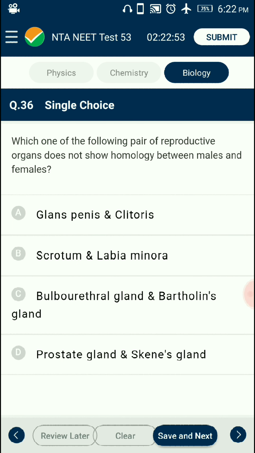Question number 36. Which one of the following pairs of reproductive organs does not show homology between males and females? Penis or glans penis of male is homologous to clitoris of female, as both are highly erectile and sensitive structures. Bartholin gland in female is homologous to bulbourethral gland of male to secrete mucus to provide lubrication. So the answer is option B, scrotum and labia minora.